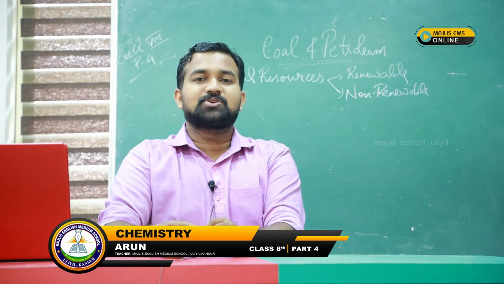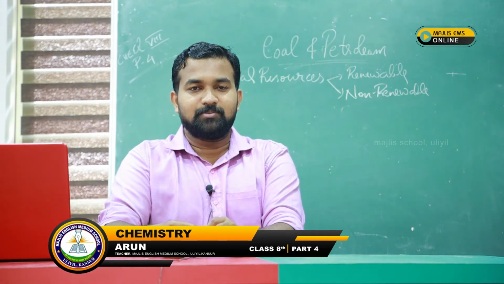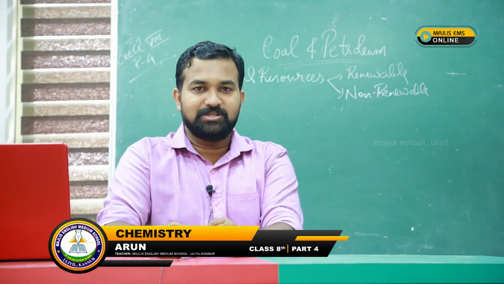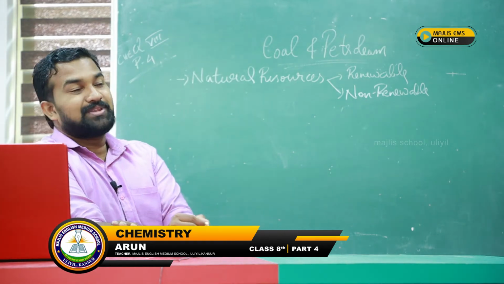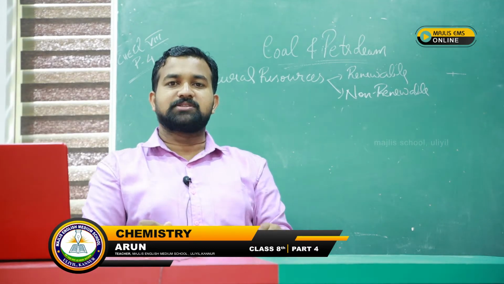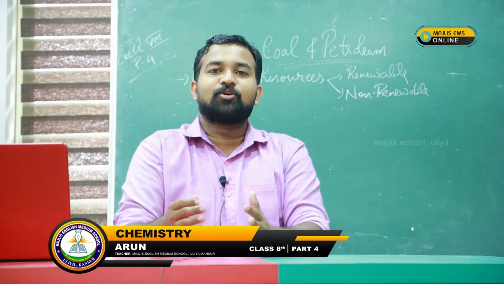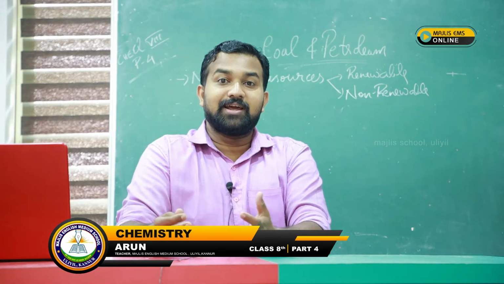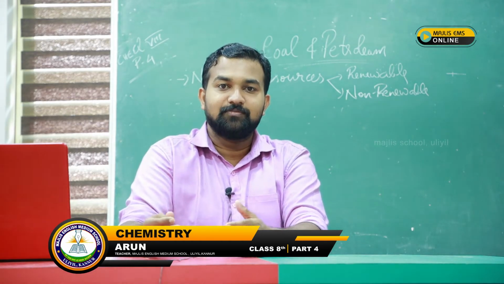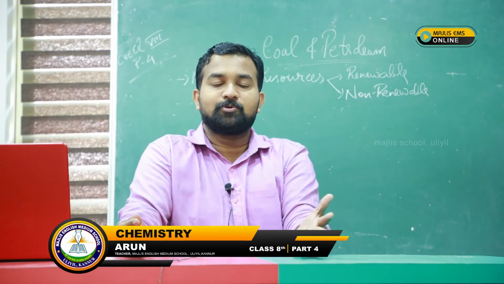So what is coal, what is petroleum? Before jumping straight into the portion, we will have to study something else called natural resources. In our day-to-day life, we are using a lot of equipment and things like sunlight, which is very essential for us. Water is another essential thing without which human life will not be possible.